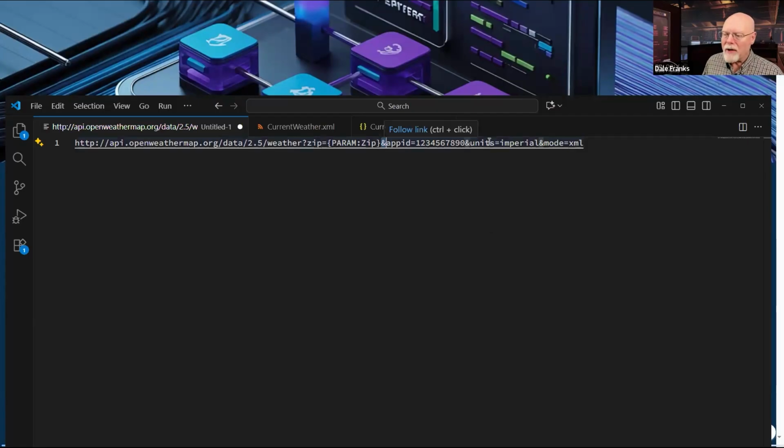And so I have another URL parameter, units. How do I want my units returned? Do I want them in imperial or metric? This is America. We use imperial units. And so I'm passing imperial as the units parameter. And then there's a mode parameter that you ask for, because they do return data to you in either XML or JSON. So in this particular example, I want it passed back in XML.